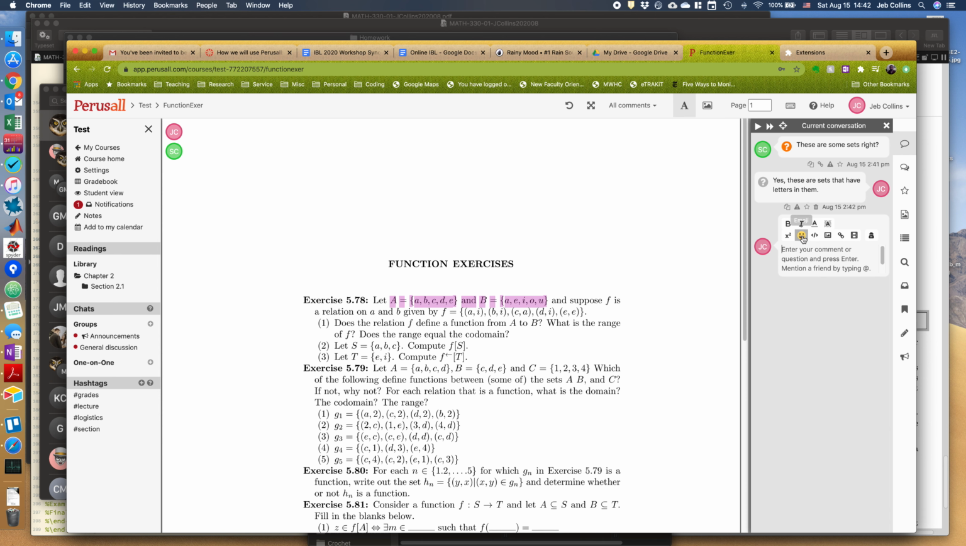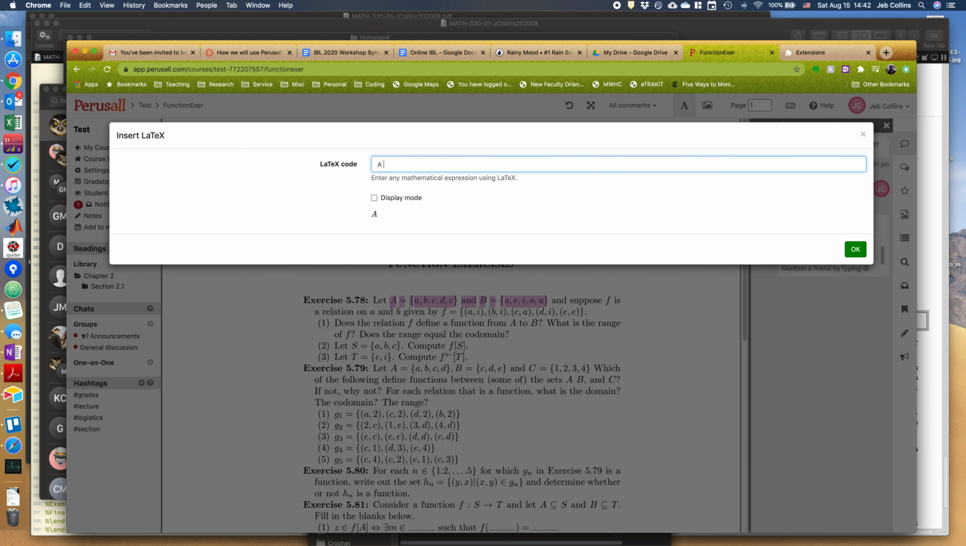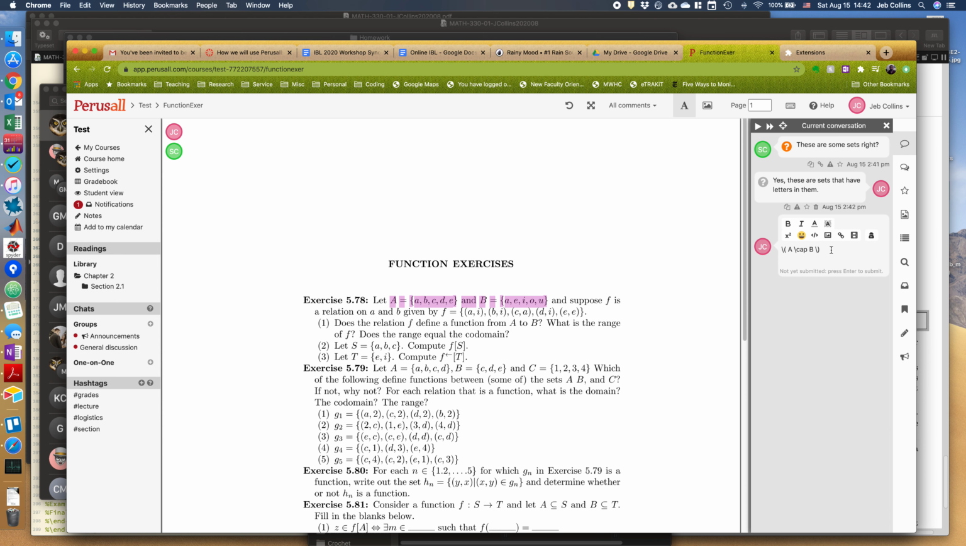And you see that you can actually have a fairly intricate way of writing things. For instance, you can insert mathematical text. You can insert LaTeX. Let's say that for some reason I want to talk about A intersect B. If I write it in just LaTeX and then hit enter, all of a sudden my comment now involves A intersect B. So you can actually talk about mathematics in this discussion thread.